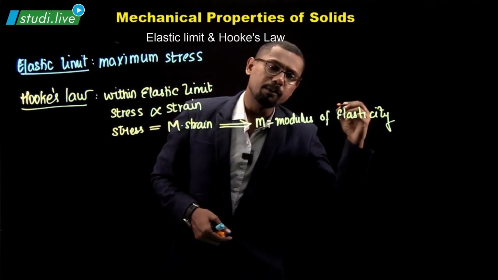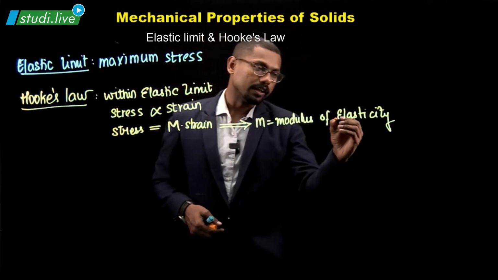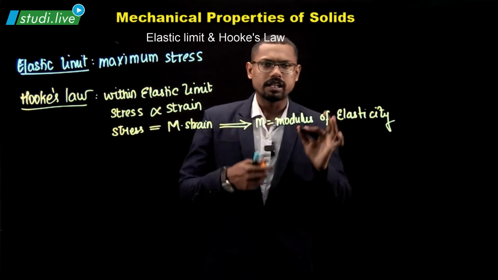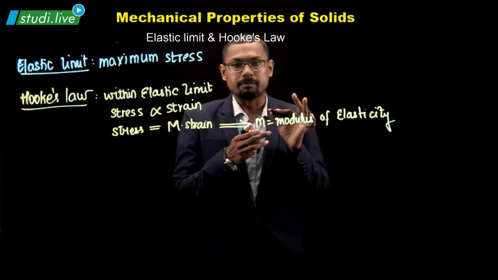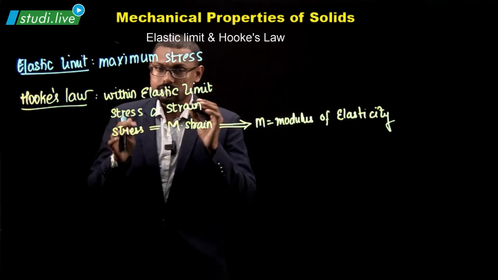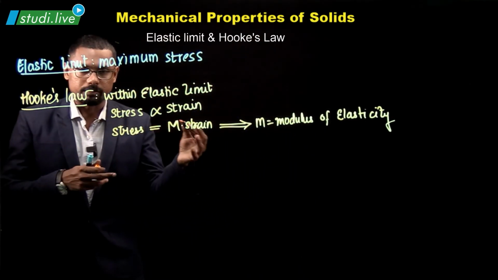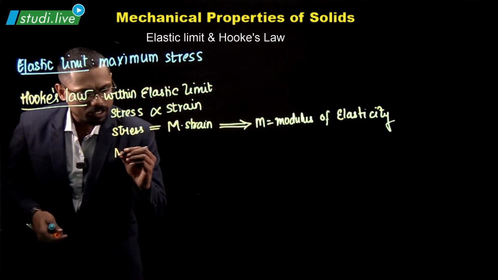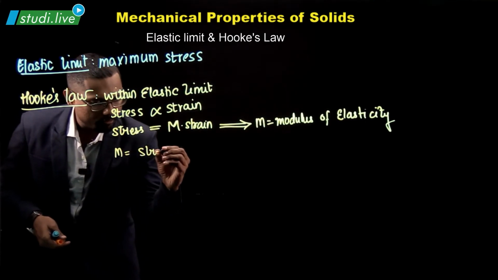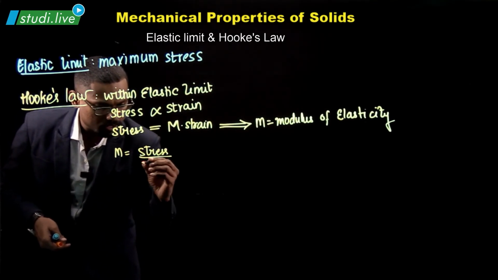It's a very prime thing that we're going to learn very soon. As of now, let's just learn what M means. Stress is equal to M times strain. So if I decide to calculate the value of M, all I have to do is divide stress by strain.